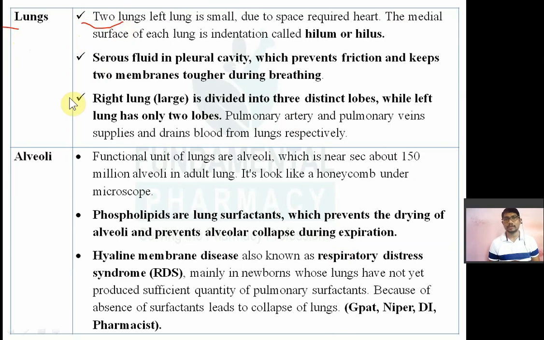So two lungs are there. The left lung is small because you have to adjust the heart between the lungs. Particularly the heart is present on the left side of the thoracic cage. So for adjustment of this heart, the left lung is small. Okay. Then the medial surface of these two lungs, where they join together, is known as the hilum or hilus.